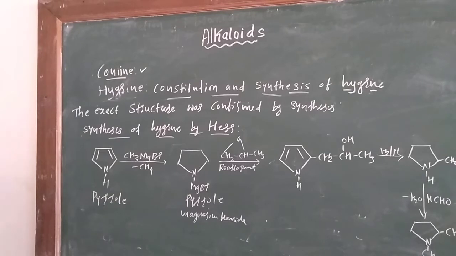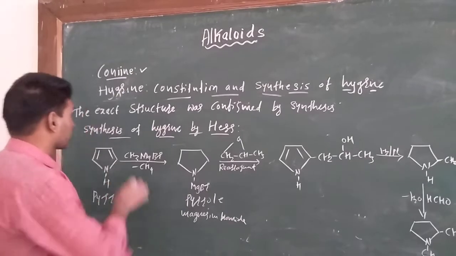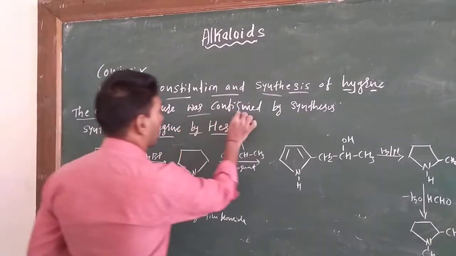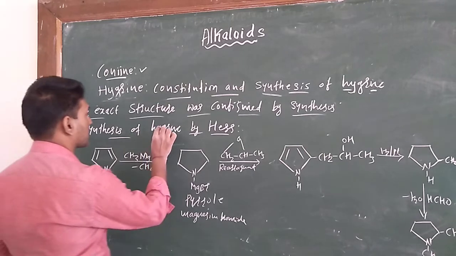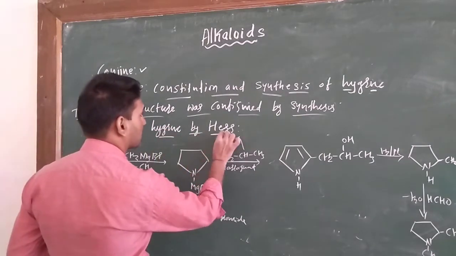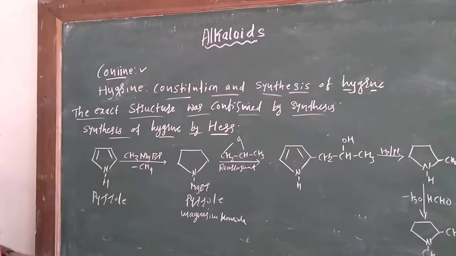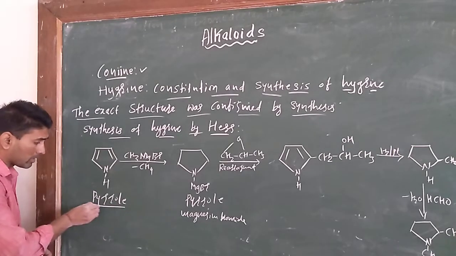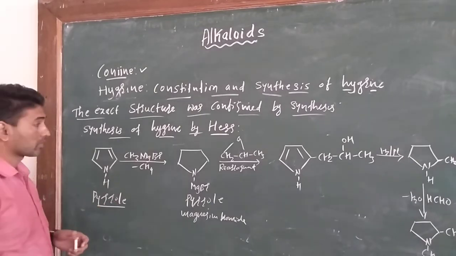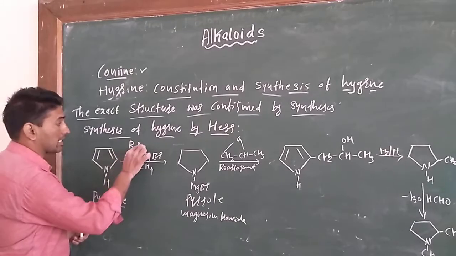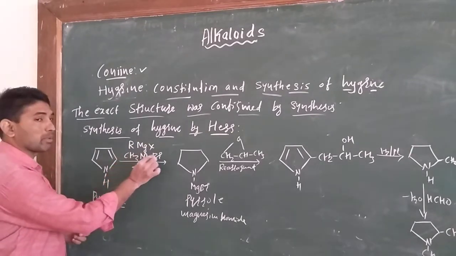Among these two structures, which one is correct? The exact structure was confirmed by the synthesis of hygrine by the Hess method. The starting material is pyrrole, and pyrrole reacts with a Grignard reagent, methyl magnesium bromide.